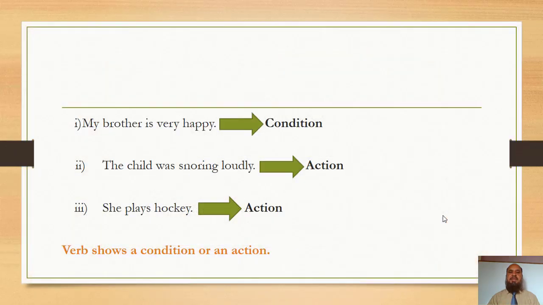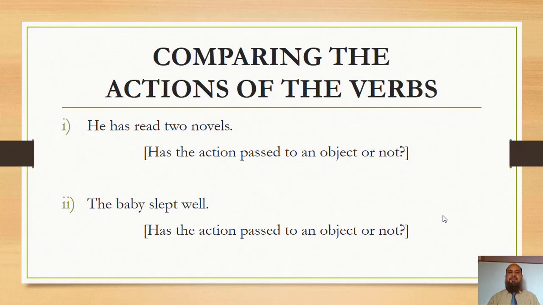Most of you have guessed correctly. In sentence number 1, there is the condition of the subject. In sentence number 2 and sentence number 3, the action of the subject is mentioned. So we can conclude that verb shows a condition or an action of the subject.